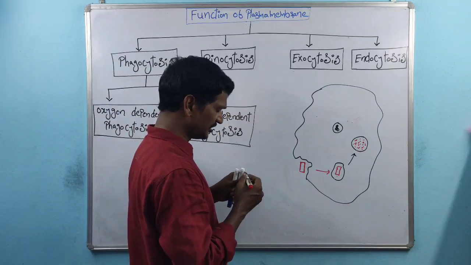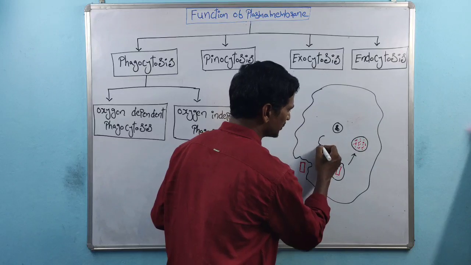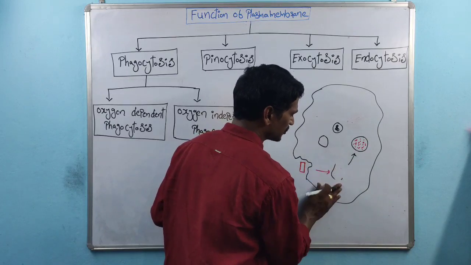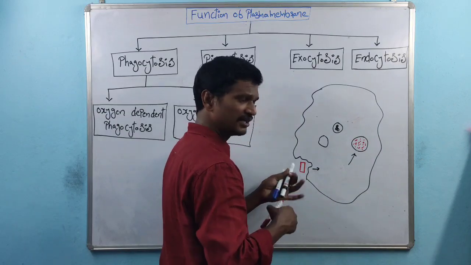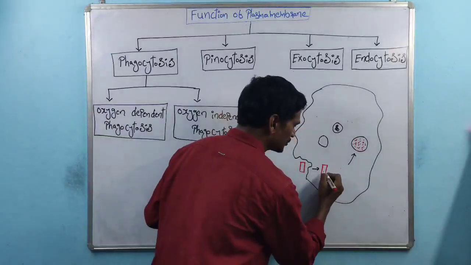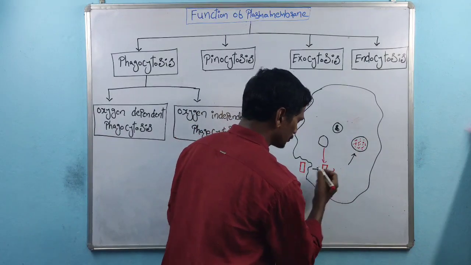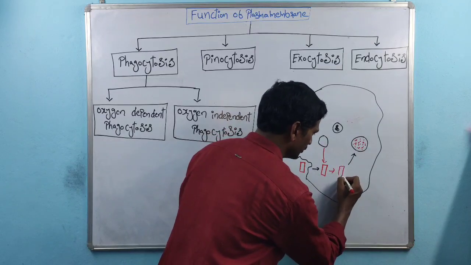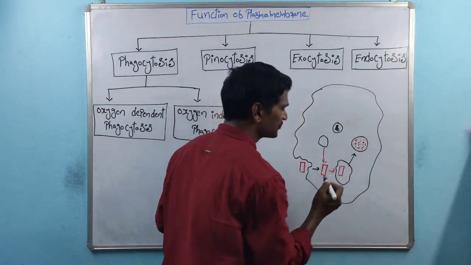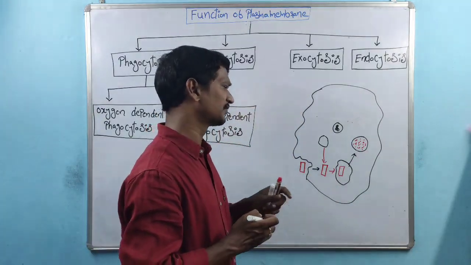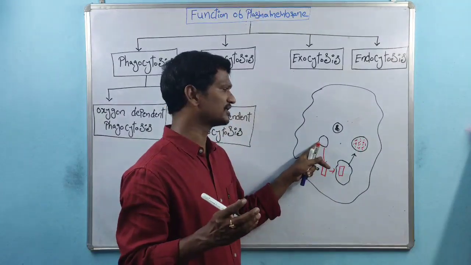But in the case of oxygen independent phagocytosis, there is a lysosome, and this is the bacteria. Once the bacteria enter inside, the lysosome covers the bacteria. The lysosome contains different types of enzymes, especially acid hydrolase enzymes.